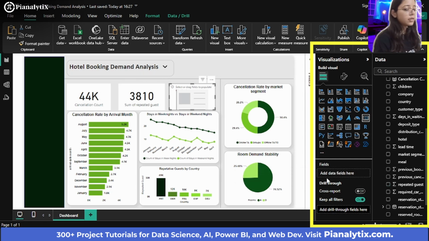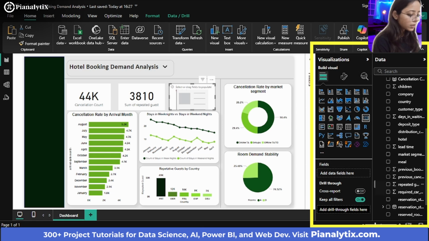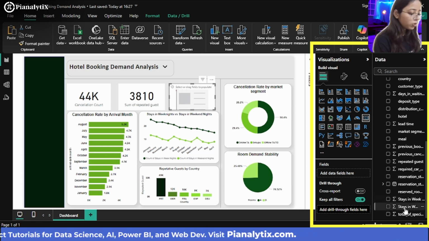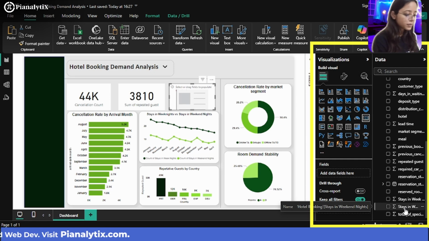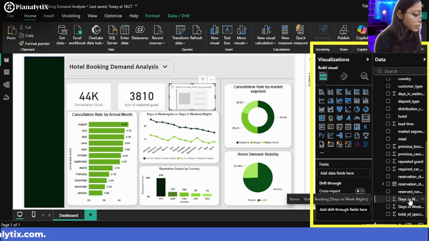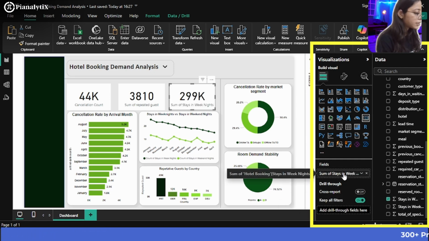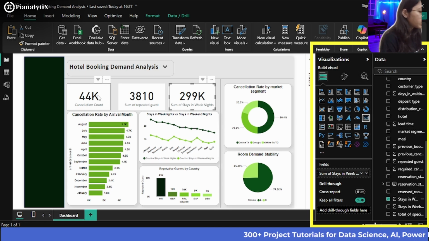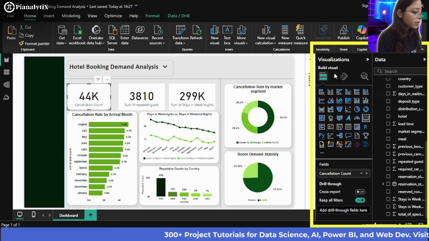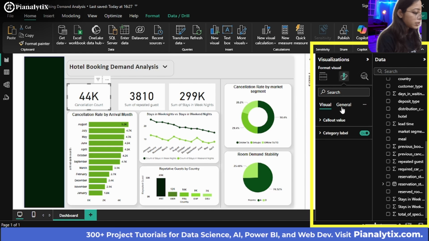And if I want to see the total stays in the weeknights, to optimize much better services for the people who are traveling for business. So first of all, I want to see the sum of stays, or the total number of stays in the weeknights. So these are the total number of stays in the weeknights.